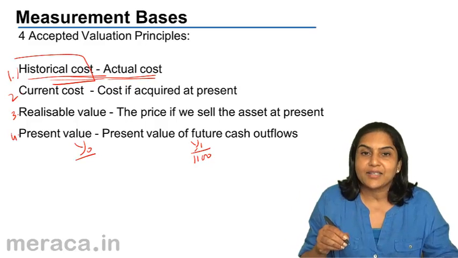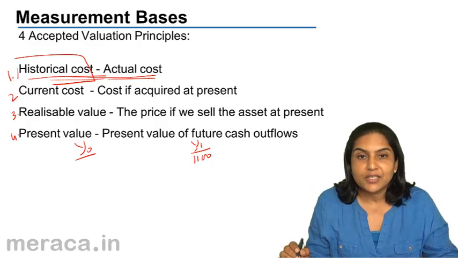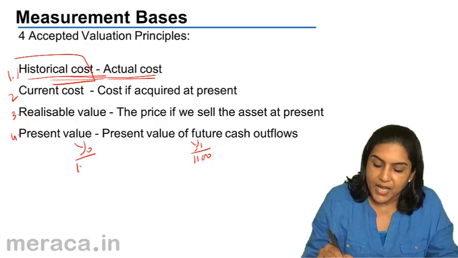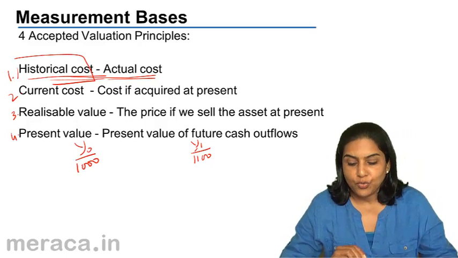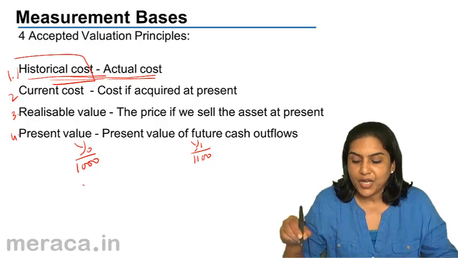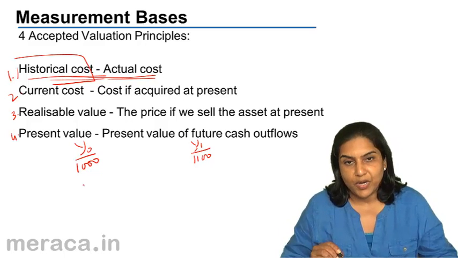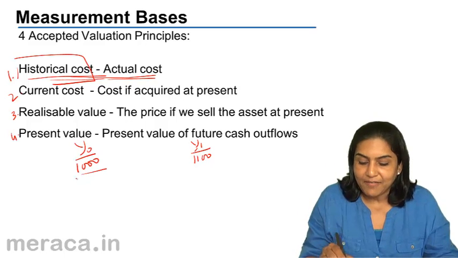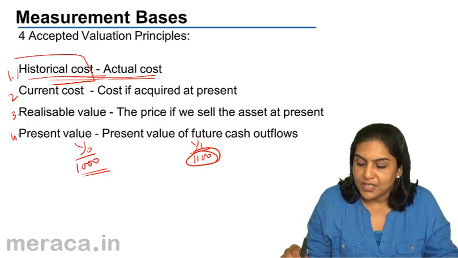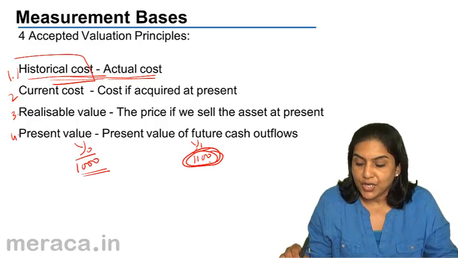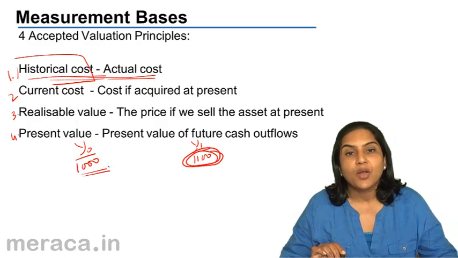So today when I consider its value, I do not consider it as 1100, I consider it as only 1000 rupees, because I know if I had 1000 rupees today, it would have grown to 1100. So the present value of future cash flow. This is the amount I will get in future. Its present value is only 1000.